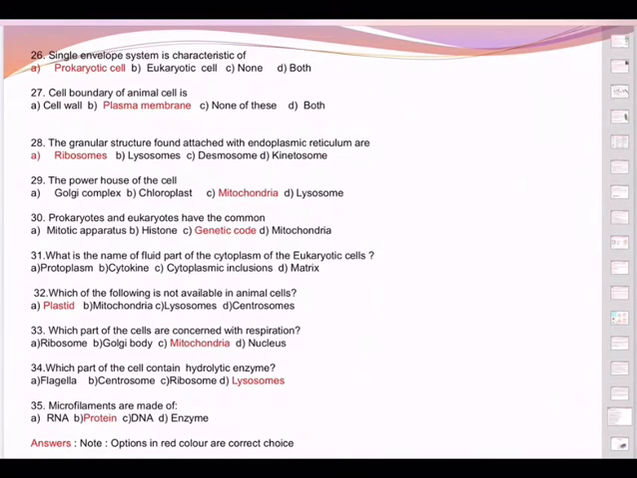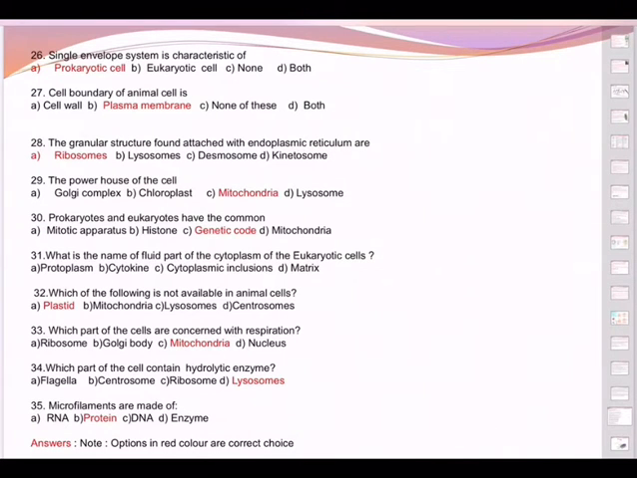What is the name of the fluid part, the liquid part, of the cytoplasm? The options are protoplasm, cytokine, cytoplasmic inclusions, and matrix. Of course, matrix is the ground tissue, and it has a lot of fluid part. And protoplasm is the first formed liquid. Proto means first, plasm means liquid. Liquid that is formed first.